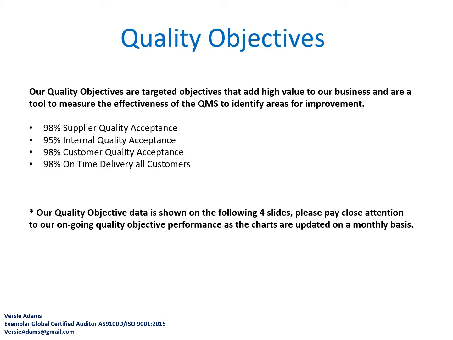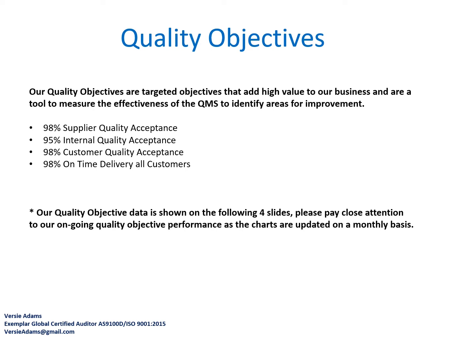Okay, so the next thing we need to do is communicate our quality objectives to our internal interested parties, which are our employees. Our quality objectives are targeted objectives that add high value to our business and are a tool to measure the effectiveness of the quality management system to identify areas for improvement. Our four quality objectives are 98% supplier quality acceptance, 95% internal quality acceptance, 98% customer quality acceptance, and 98% on-time delivery to all customers.